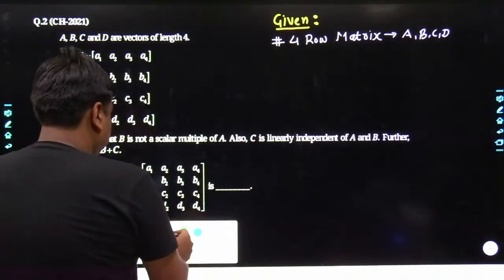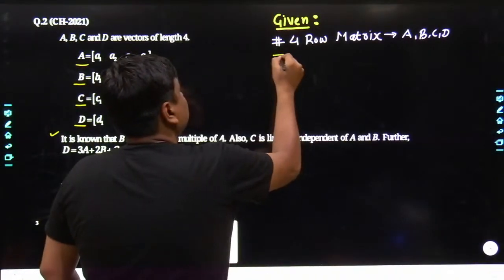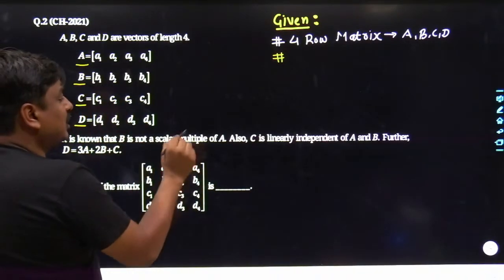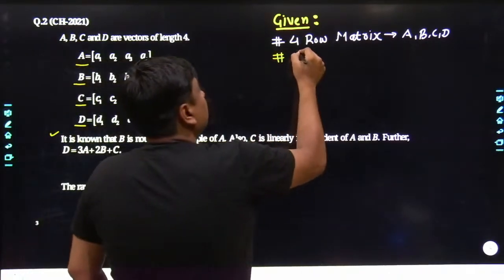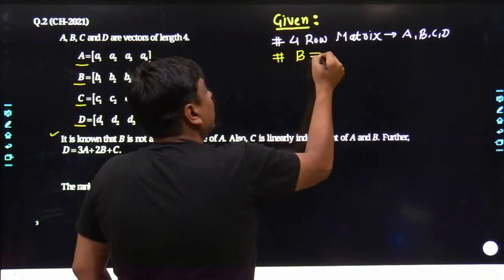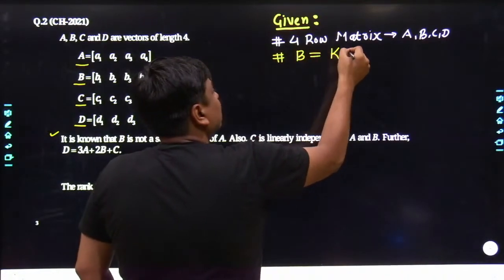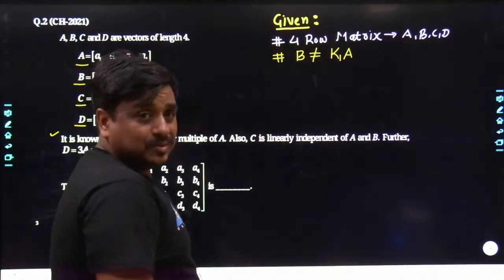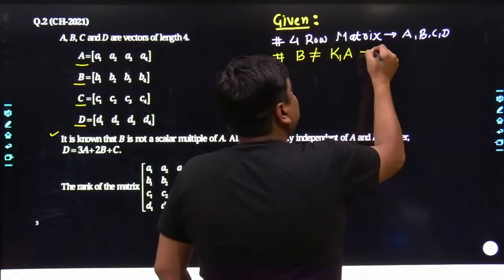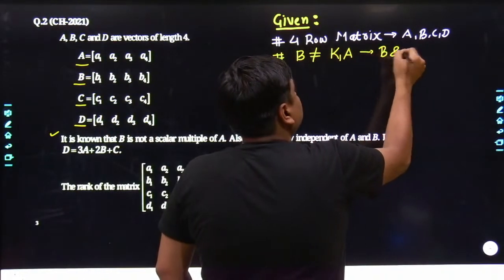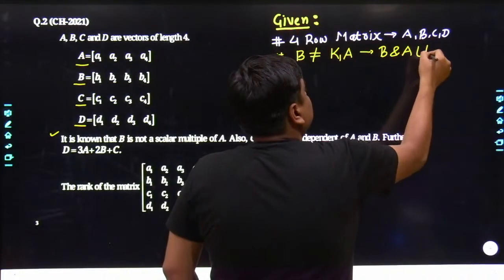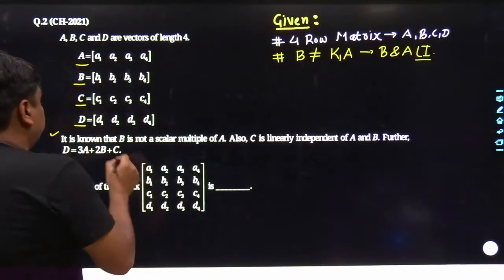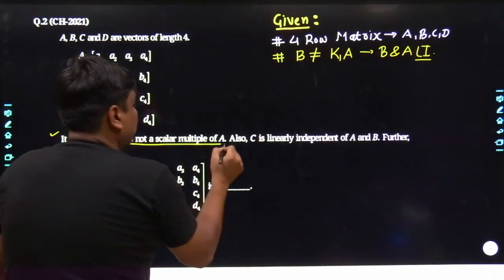Anyways, the second information which has been given along with this problem, once you read this, it is known that B is not a scalar multiple of A. That means B cannot be extracted by a certain scalar multiplication with A. No, it is not possible. What does that mean? That means B and A are linearly independent. I am just writing it LI. That's the first information. B is not the scalar multiple of A.